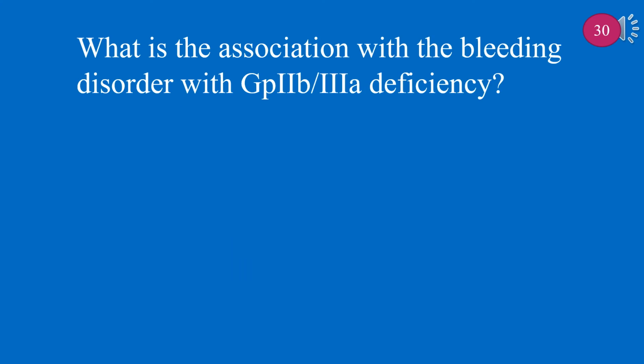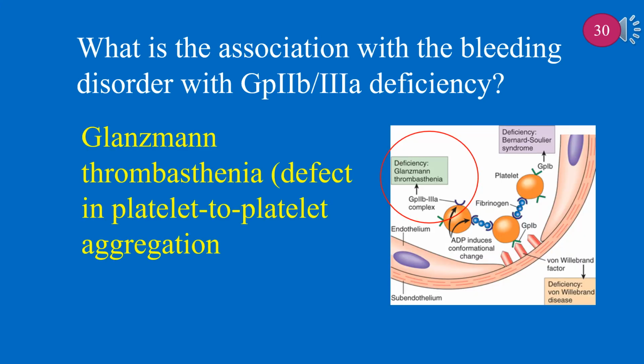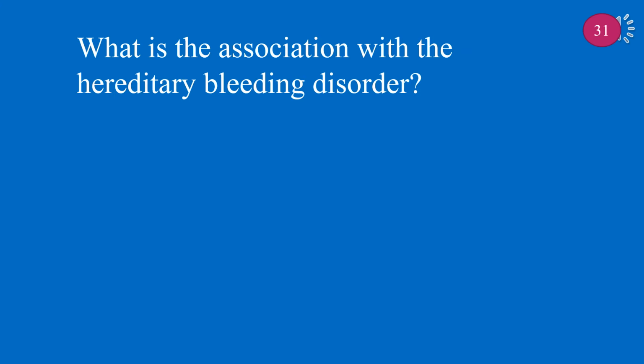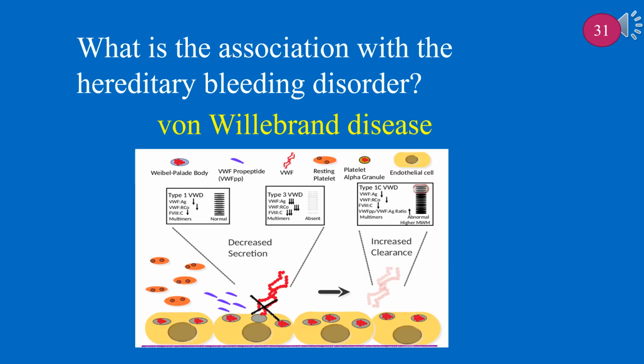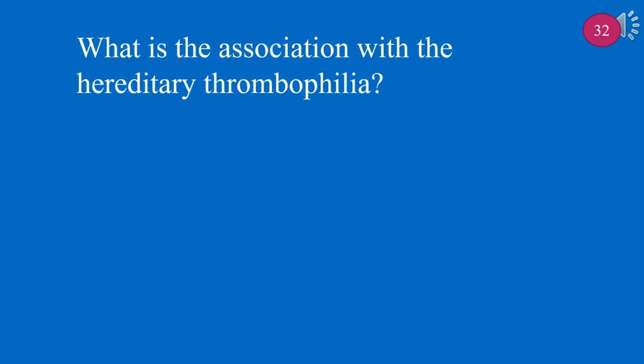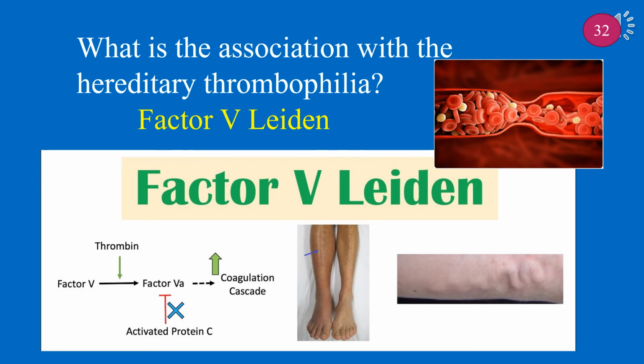What is the association with the bleeding disorder with Gp2b, 3a deficiency? It is associated with Glanzmann thrombasthenia, defect in platelet-to-platelet aggregation. What is the association with the hereditary bleeding disorder? It is associated with von Willebrand disease. What is the association with the hereditary thrombophilia? It is associated with factor V Leiden.